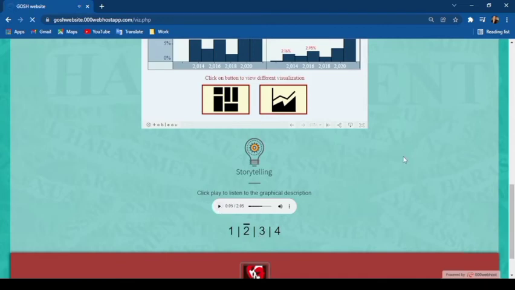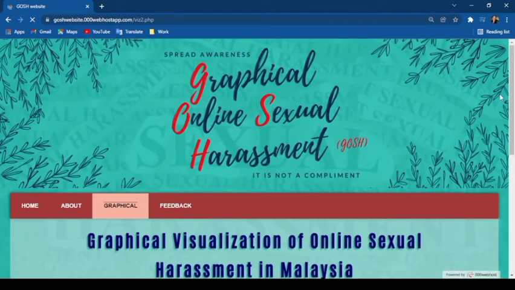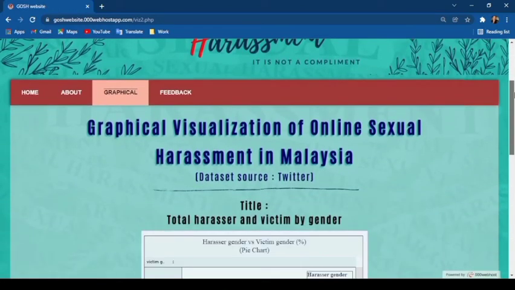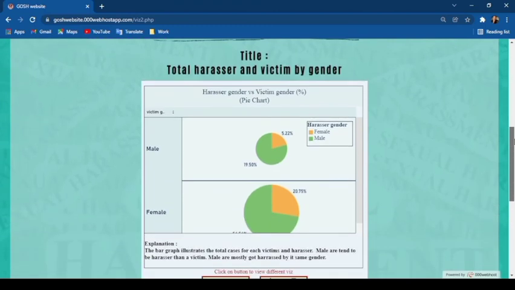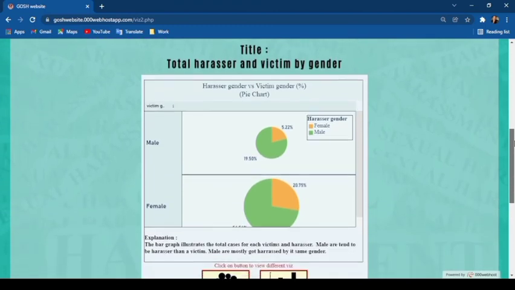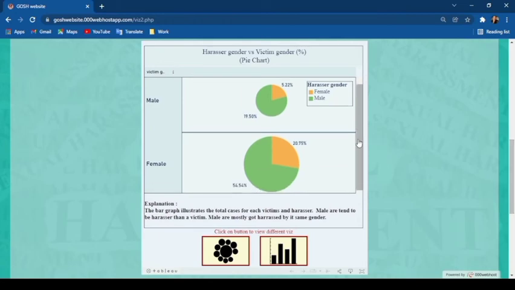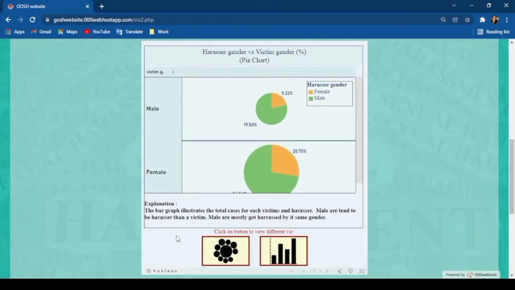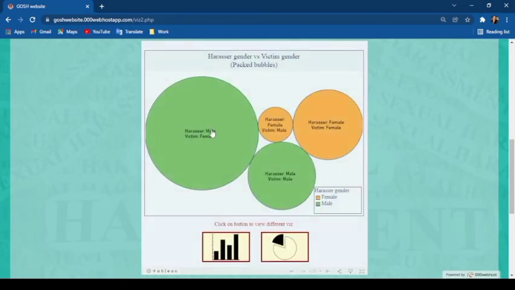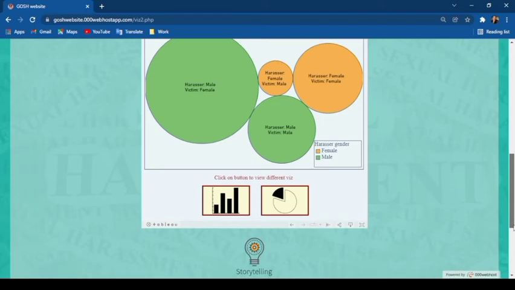Next is the third title for the visualization, which is the total harasser and victim by gender. This is the pie chart of the title and explanation. The user can click on this button for a different visualization. Let's say they click on this one, they can see the packed bubbles of the titles. Next, it also provides the storytelling for this visualization.